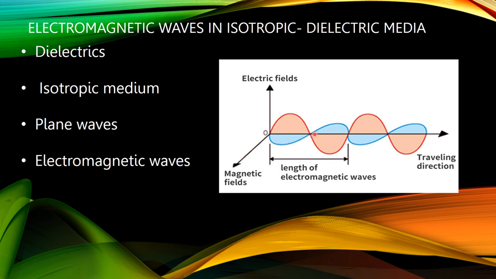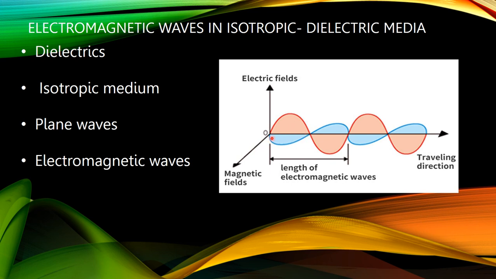This diagram shows how electromagnetic waves propagate, or the form of the wave pattern. We know electromagnetic waves are constructed of varying electric fields and magnetic fields, and they are perpendicular to each other and also to the direction of propagation.